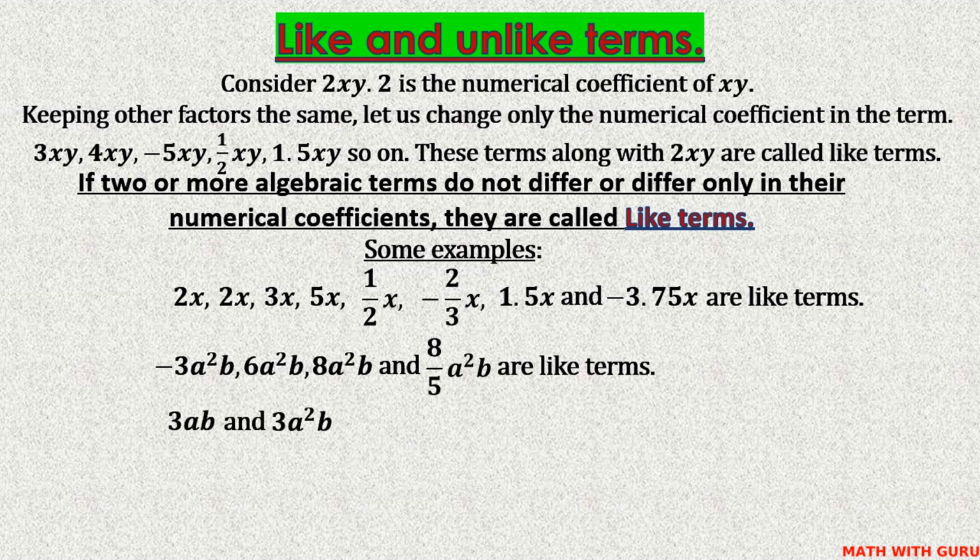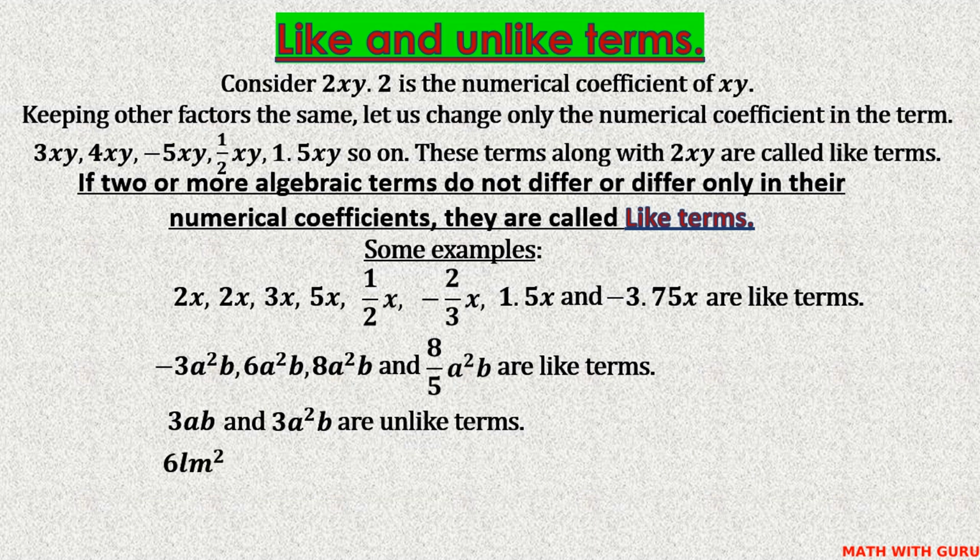What about these two terms? Here the numerical coefficients are equal, but the algebraic parts ab and a squared b, are they equal? ab means a into b. a squared b means a into a into b. They are different. Therefore, they are not like terms. They are unlike terms.